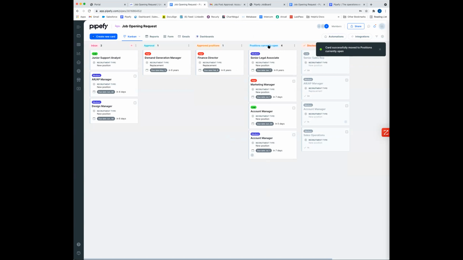Now, as this is in our positions currently open, you'll see I also have a couple of different tags here. So is this a low, medium, high priority? And these can have different issues attached to them. So if it's a low priority, maybe we leave this open for 3 weeks. But if it's a high priority, maybe we automatically make a post to LinkedIn. So we can do a lot of things with SLAs and automations based on these types of things.